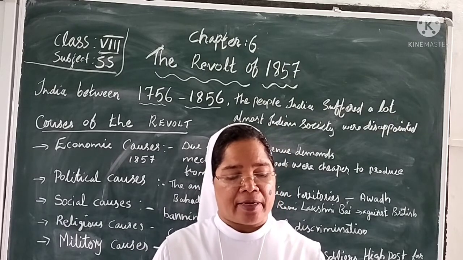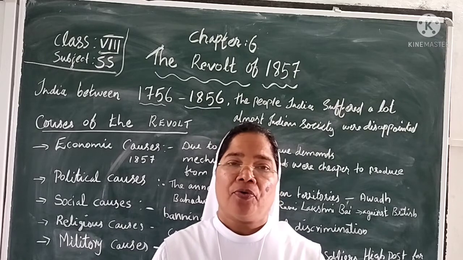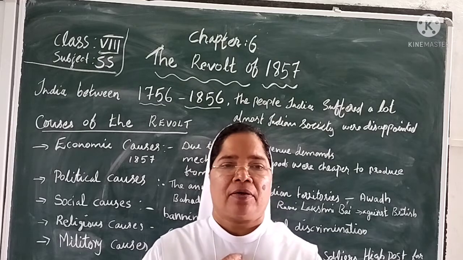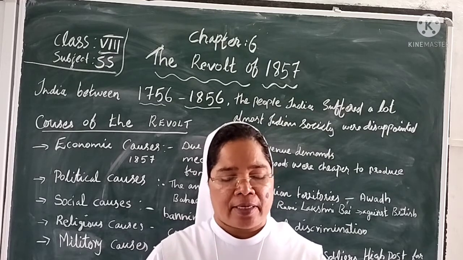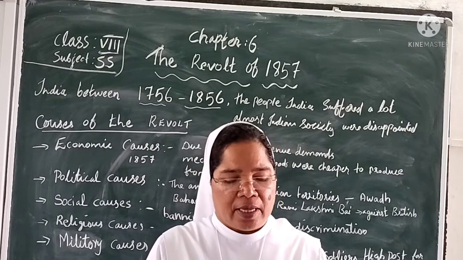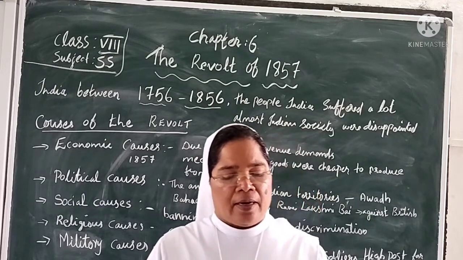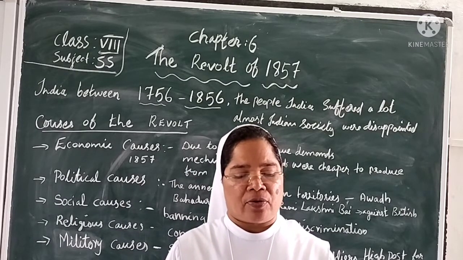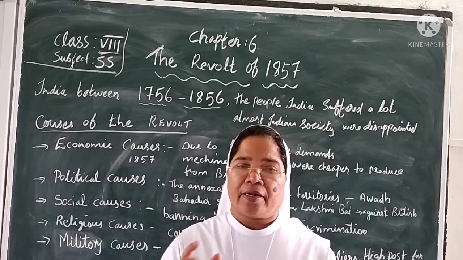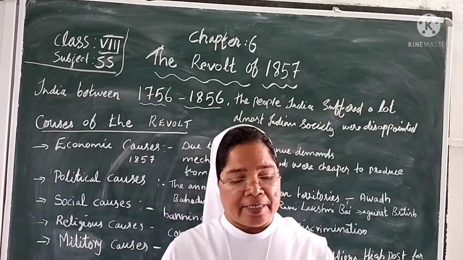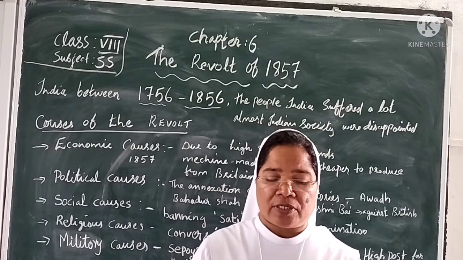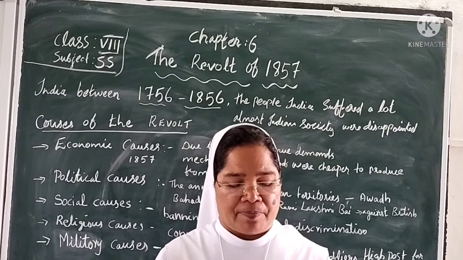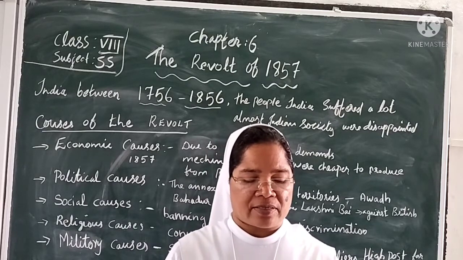So the British passed laws banning sati and legalizing widow remarriage. Widows can marry again. If the first husband died, the widow can marry again. Rules like that were there. And women were encouraged to take a Western education, and they encouraged Western education for ladies. Some sections of Indian society, however, looked at these measures with suspicion. They interpreted them as examples of interference in the country's social customs.